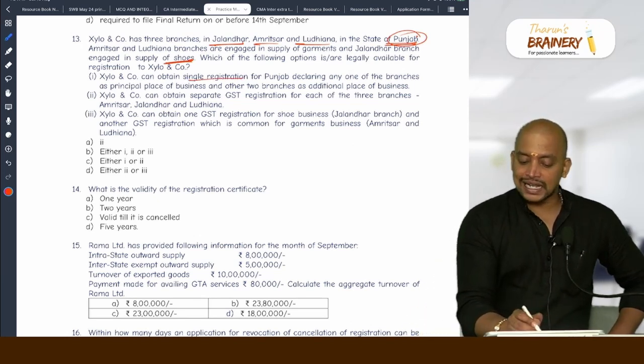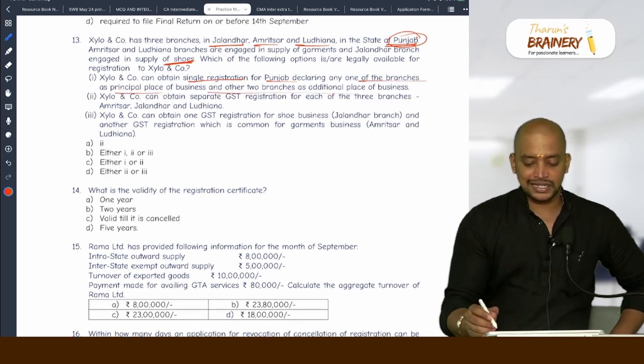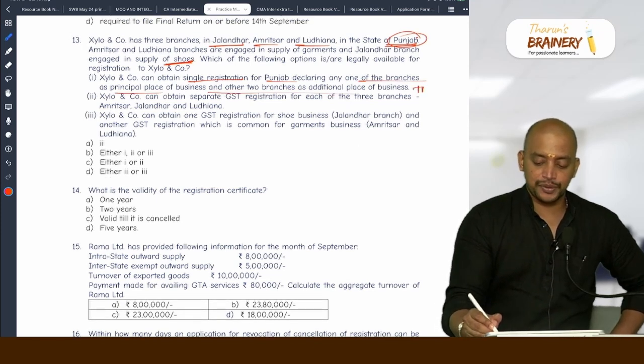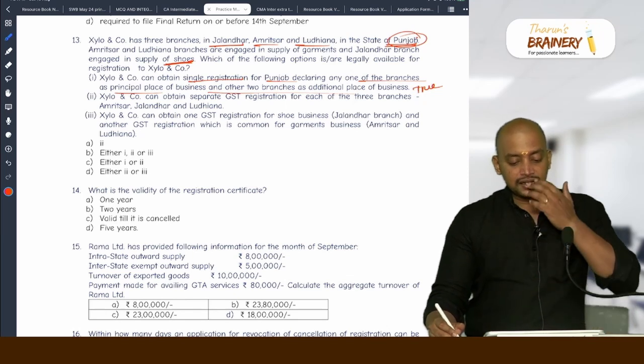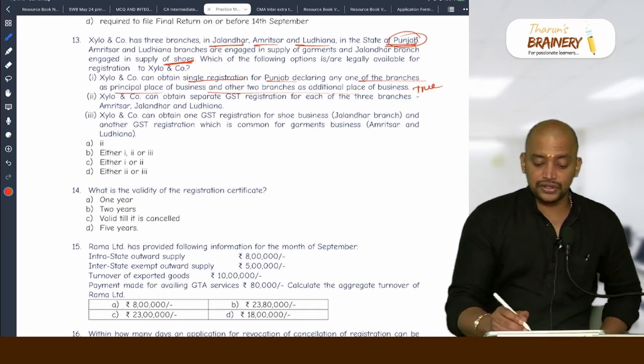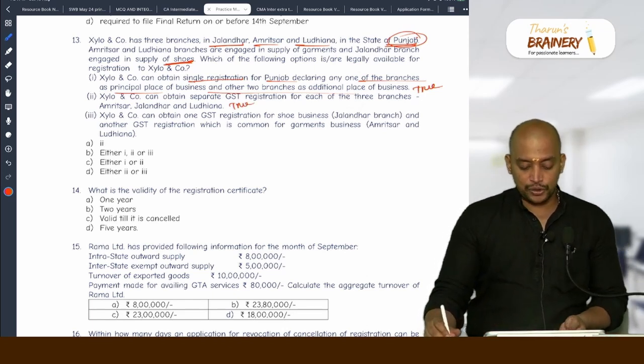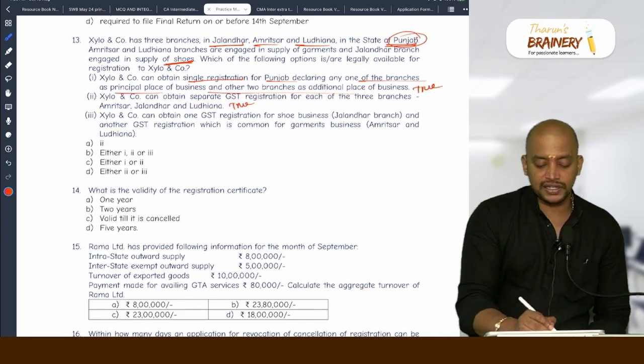Xylo can obtain single registration for Punjab, declaring one of the place of business and other two as additional place of business. True. Xylo can obtain separate GST registration for each of the 3 branches. True. Xylo and Company can obtain one GST registration for shoe business and another registration common for garment business. False.